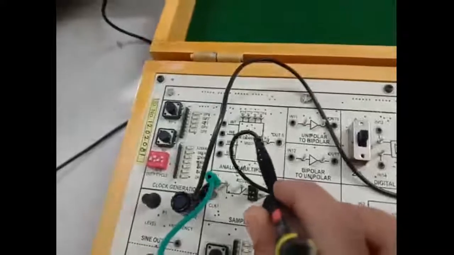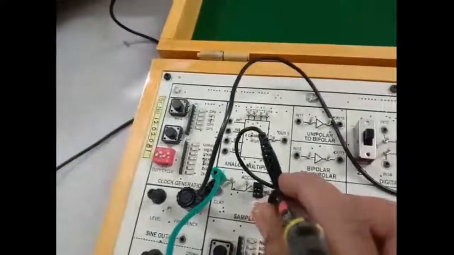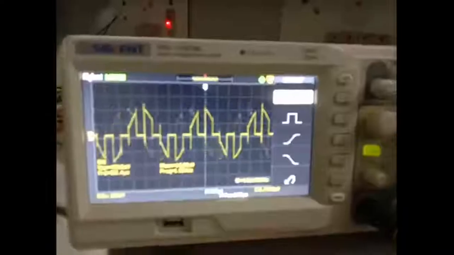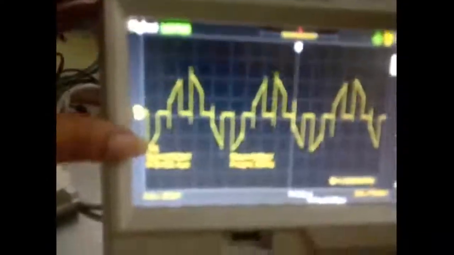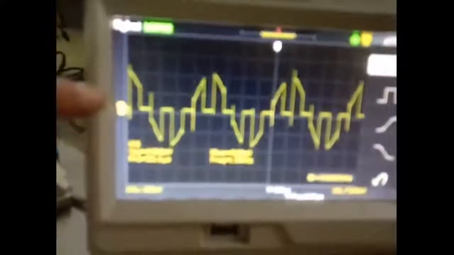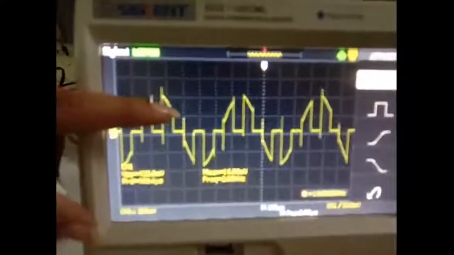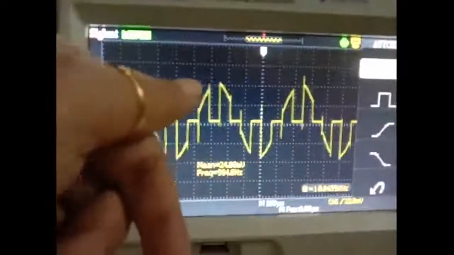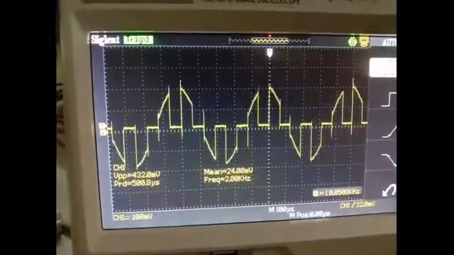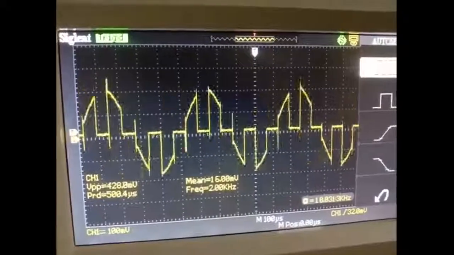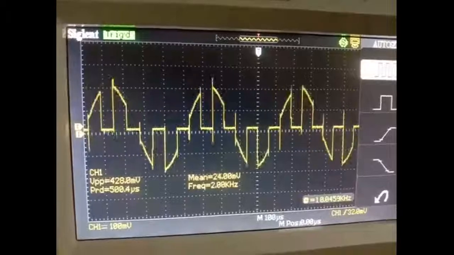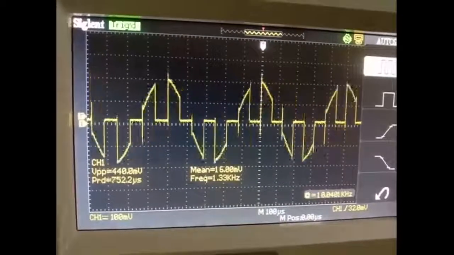So see the output on the DSO screen. Here you can see the natural sampling. Here, as per the amplitude, the tops of the samples are increasing or decreasing. So this one is the natural sampling.